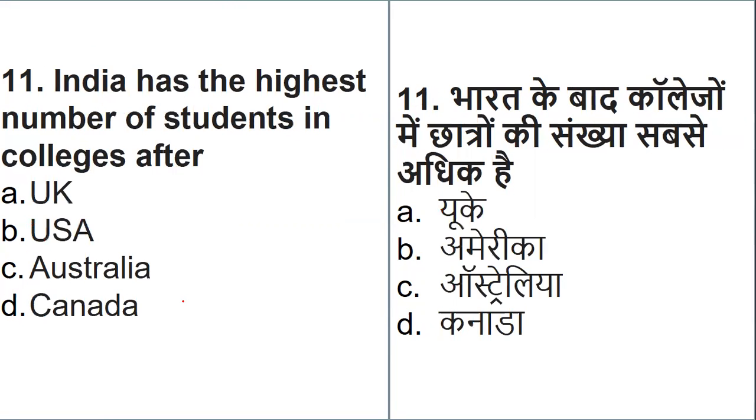Fine. Now, India has the highest number of students in colleges after which country? After the United Kingdom, after the United States of America, after Australia, or after Canada. So which country is it? This is also one of the questions that appears again and again. So it is UK, USA, Australia, Canada. Yes, the right answer is United States of America.